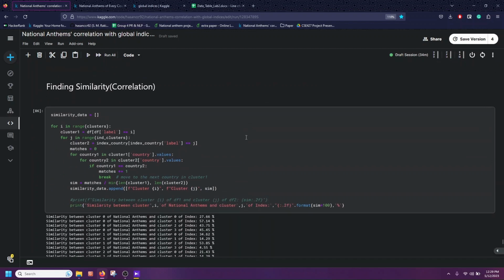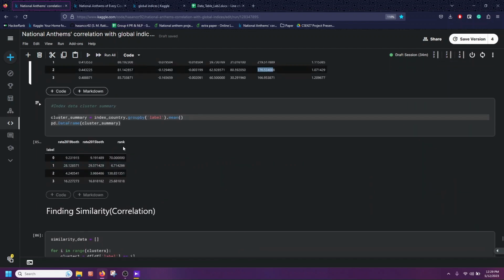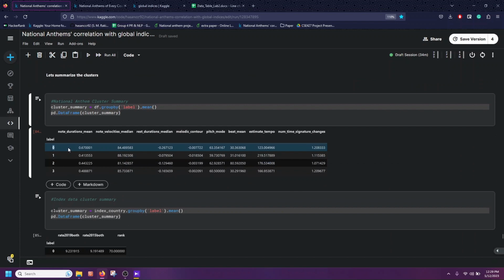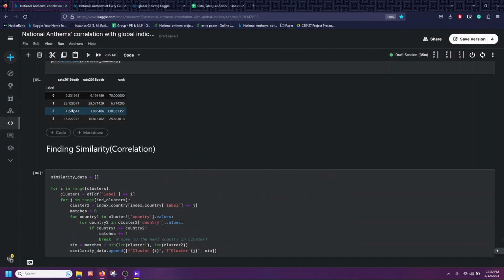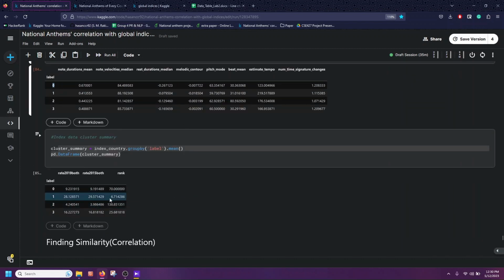So we can see the zeroth of the zero cluster of the national anthem matched with cluster 1 of index. So this is the highest suicide rate. Those having the highest suicide rate have the least tempo. And in the peace index also we have seen those countries with low peace scores were having the lowest tempo. Also the time signature change is the same. This one has very low time signature change, and this one has very high time signature change.